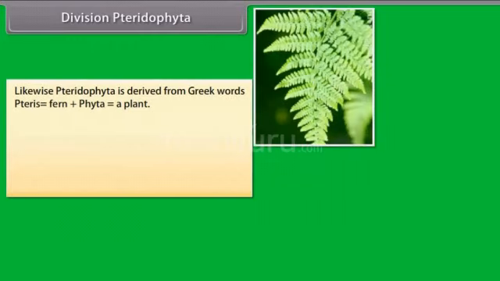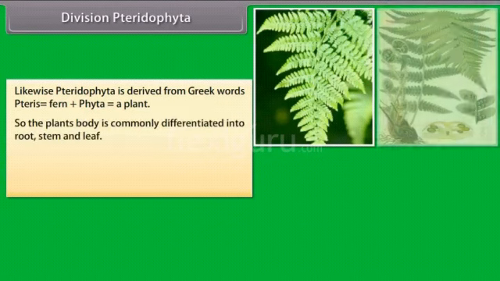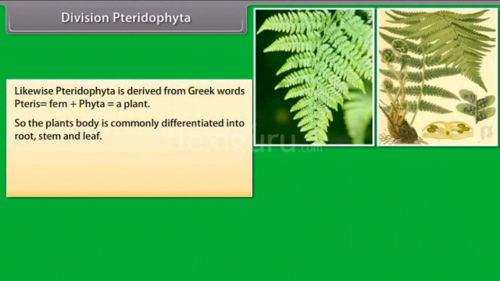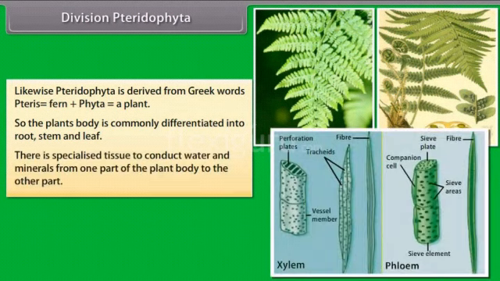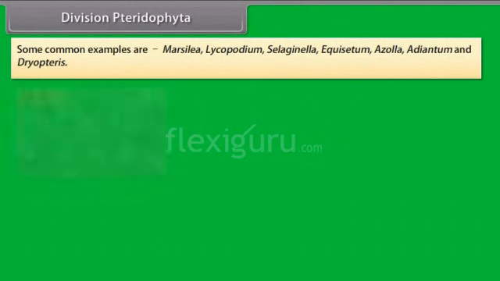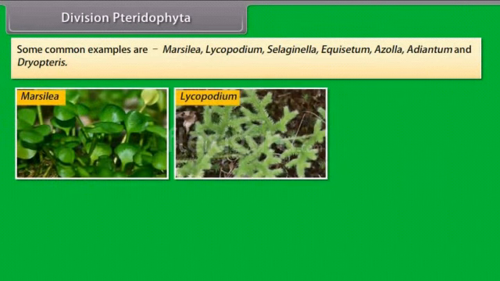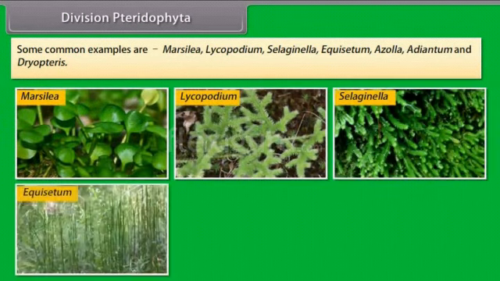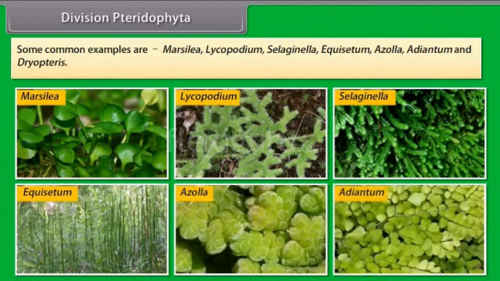Division Pteridophyta. Likewise, Pteridophyta is derived from the Greek words pteris, fern, plus phyta, a plant. So the plant's body is commonly differentiated into root, stem and leaf. There is specialized tissue to conduct water and minerals from one part of the plant body to the other part. Some common examples are Marsilea, Lycopodium, Selaginella, Equisetum, Azolla, Adiantum, and Dryopteris.